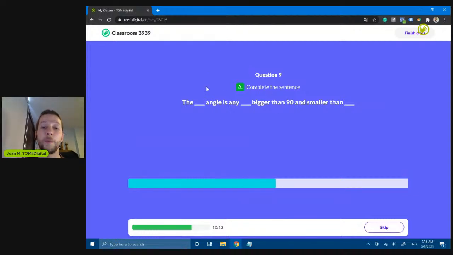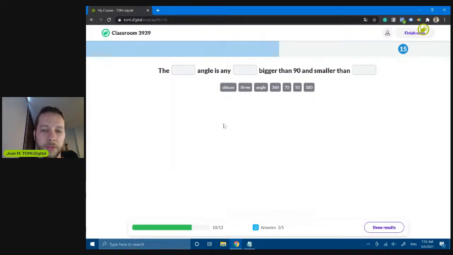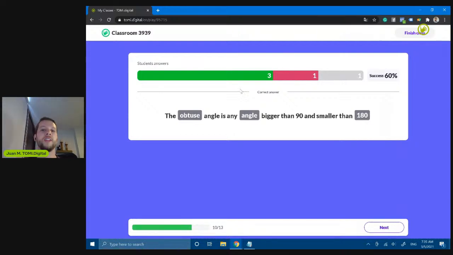The 10th question. This is completing the sentence. You will need to drag and drop the right answers into the squares. So the sentence is: what is the word that is there? Of course, this is angle. So, is any angle bigger than 90 and smaller than, what is the word that needs to be there? So there it is. Three of you answered the question correctly.